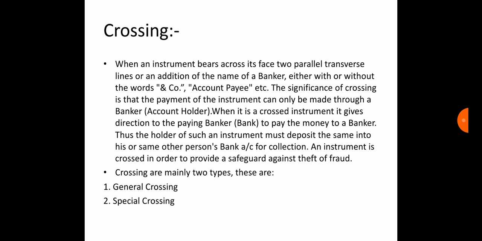the instrument gives direction to the paying banker to pay the money to a banker. Thus, the holder of such an instrument must deposit the same into his or some other person's bank account for collection. An instrument is crossed in order to provide a safeguard against theft or fraud. Crossings are mainly of two types. These are general crossing and special crossing.